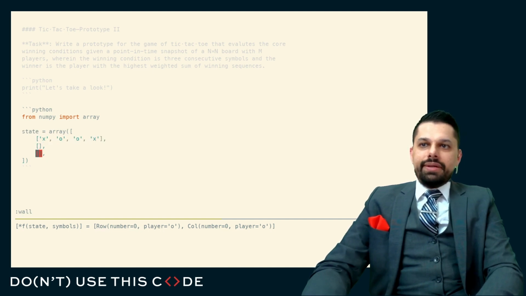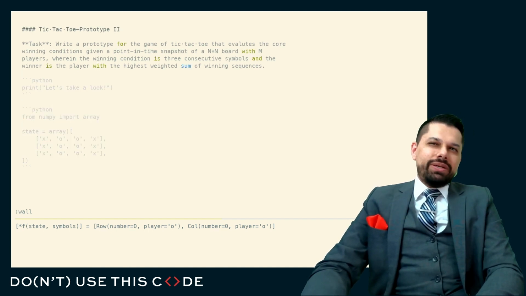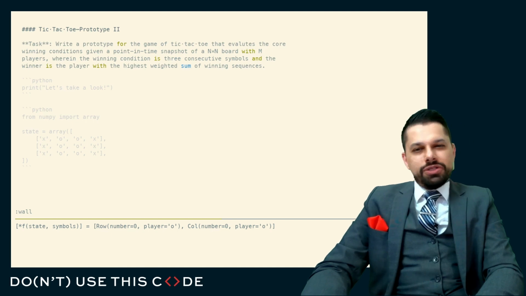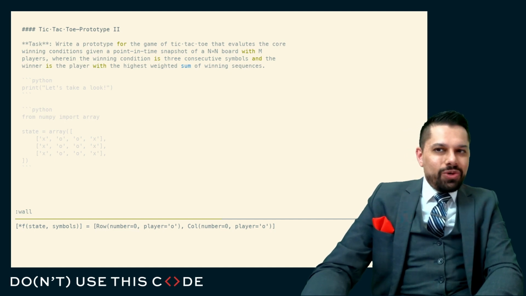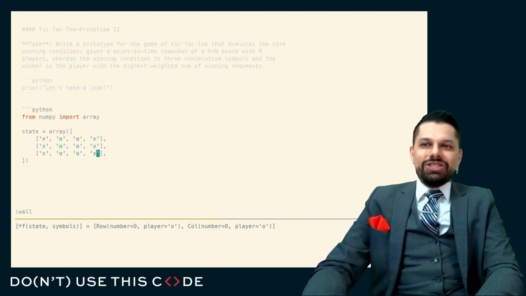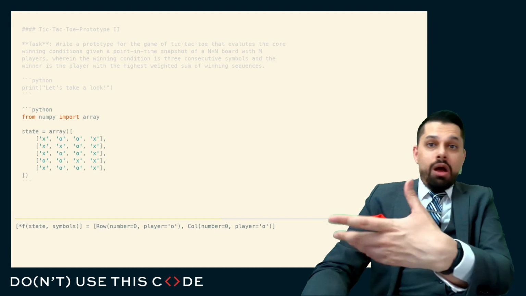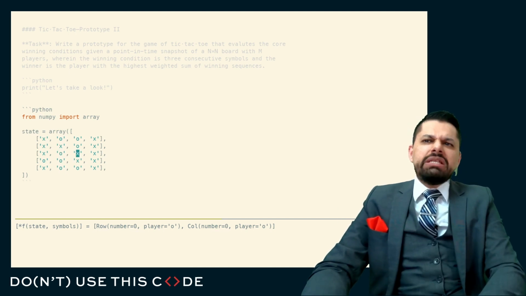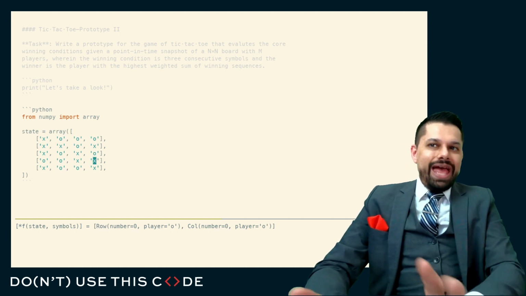Now I have an n by n board. And here's one area. Do I trust them, n by n? Does that mean 4 by 4 is okay, but 3 by 4 isn't? I don't know that I actually trust them, that rectangular boards aren't allowed. So I'm actually going to write this as a rectangular non-square board just because I want to make sure that it works there, because I can easily see somebody interrupting me in the middle of the night saying, when we said n by n, we just meant arbitrary size by arbitrary size. We didn't specifically mean a square. And I don't know that I'm willing to bet my weekend that that's the requirement.